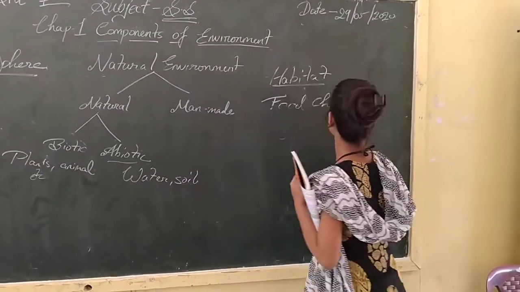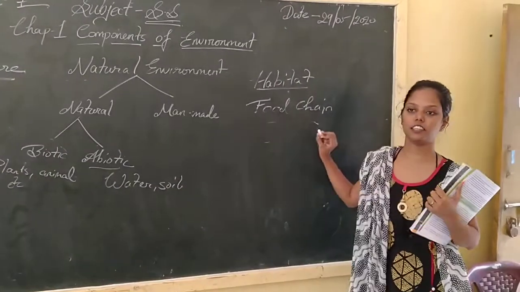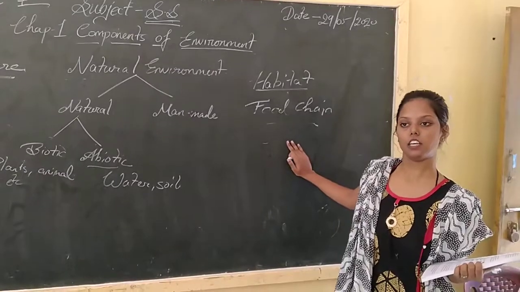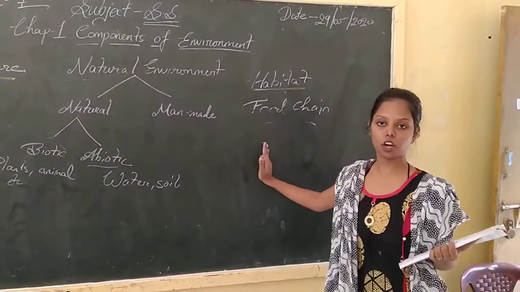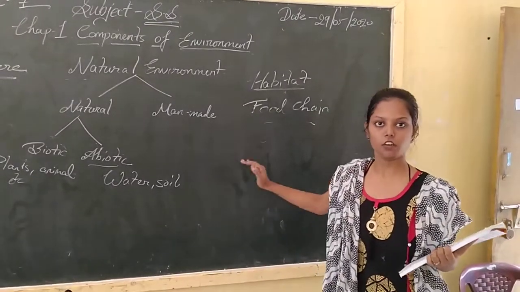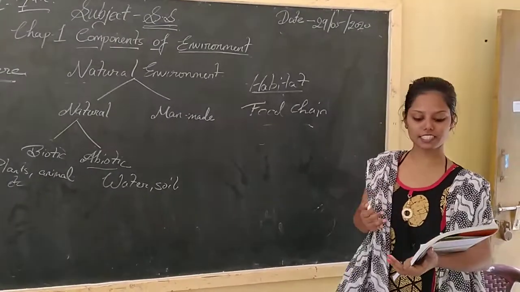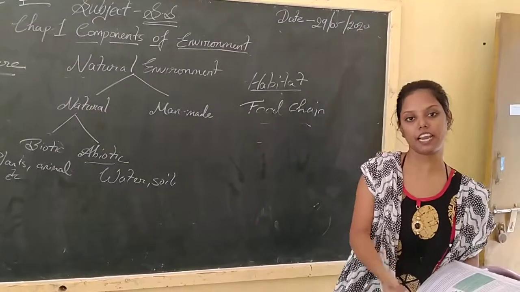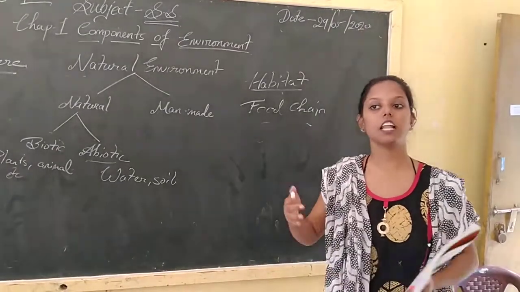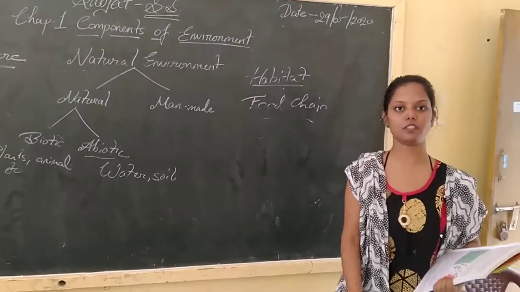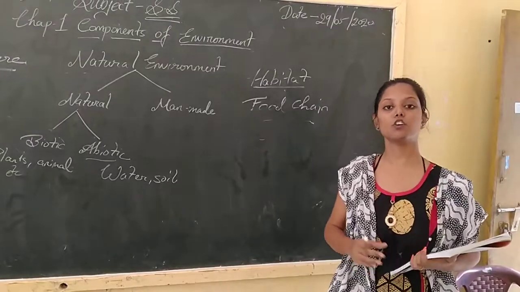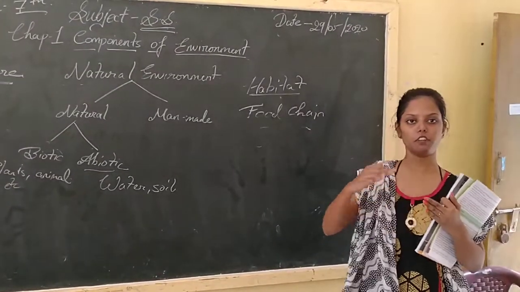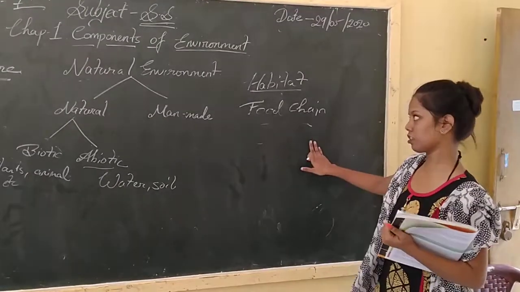food chain. About the food chain. A food chain is a chain in which each depends upon another. Like the cow depends upon the grass. Okay. Like snakes depend upon small animals like rats and frogs. The lion depends upon small animals like deer. So the whole thing is that we depend upon one another. That is known as an ecosystem.